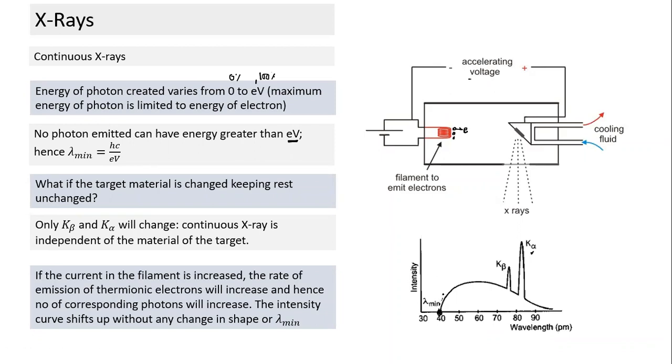So if I change only the current in the filament, the rate of emission of thermionic electrons, if that increases, everywhere intensity will increase by almost a constant proportion. If the rate at which thermionic electrons are emitted is doubled, whatever photons were getting emitted with this energy, those numbers of photons will also become double. The whole curve will get shifted. The Y coordinate, the ordinate, will become twice. That's what will happen: the intensity curve shifts without any change in the shape or lambda min.